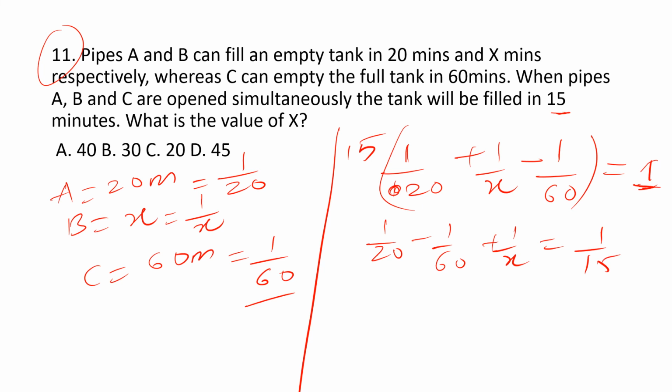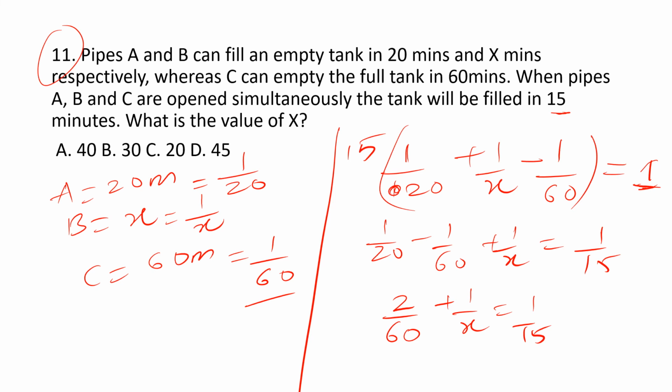I am taking that 15 on the right side. Here taking LCM, we get 3 minus 1 by 60, because 60 will be the LCM and 20 threes are 60. So 3 minus 1, 2 by 60, plus 1 by x is equal to 1 by 15.